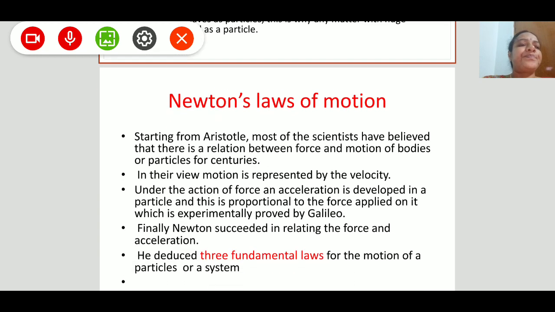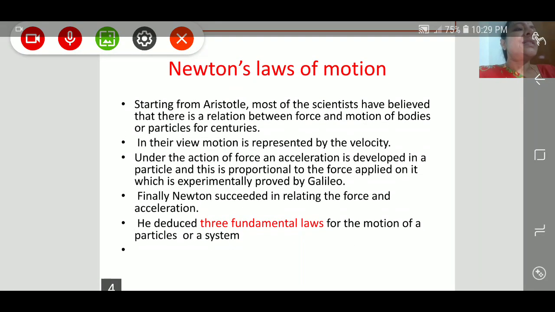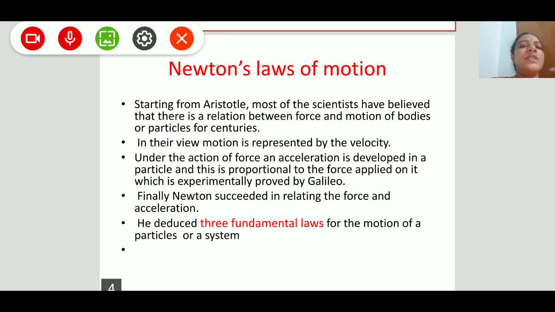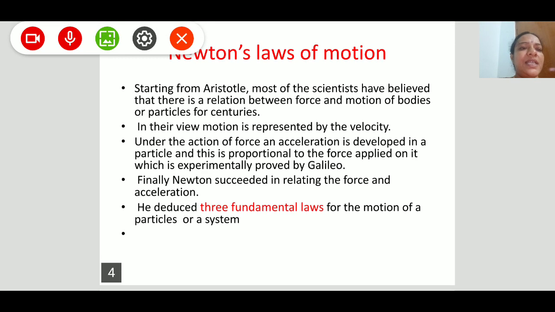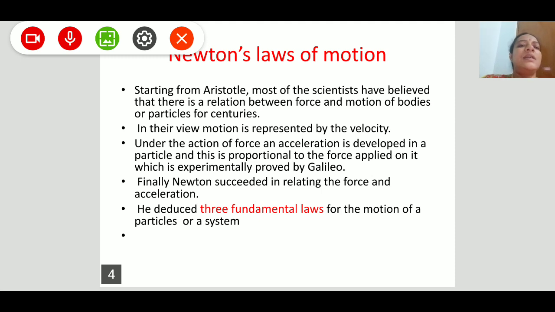Let us enter into Newton's laws of motion. Coming to the introduction again, first of all, Aristotle and most of the scientists believed that there is a relation between force and motions of the bodies, because our mechanics deals with the motions of bodies. What is the reason for these motions? Perhaps there may be an external agency. That external agency we call a force. So the scientists thought that there is a relation between force and motions of bodies.